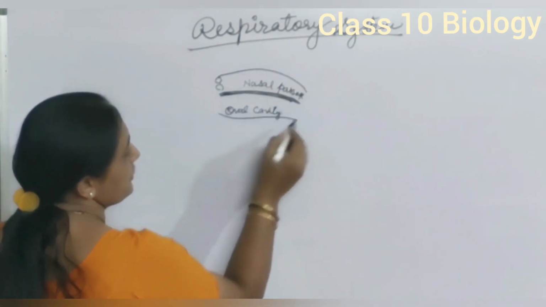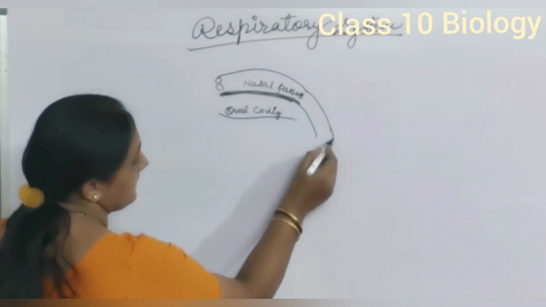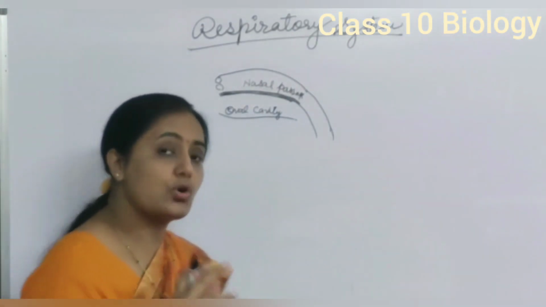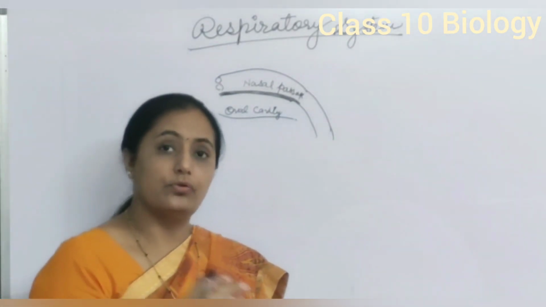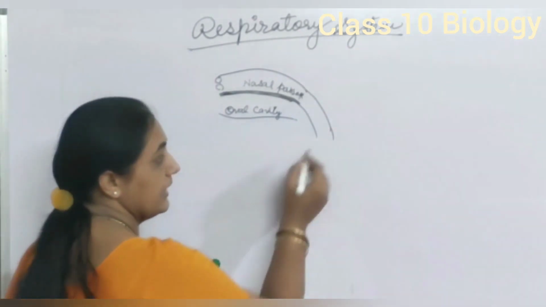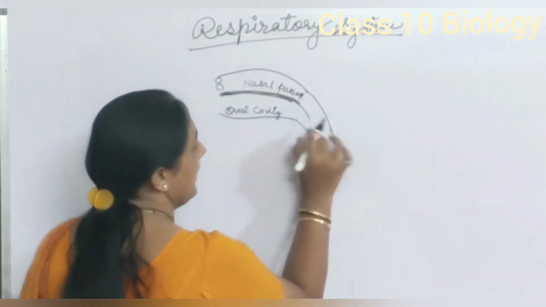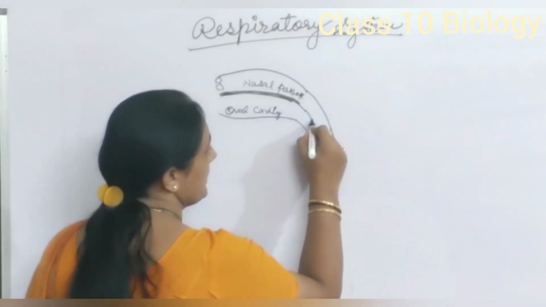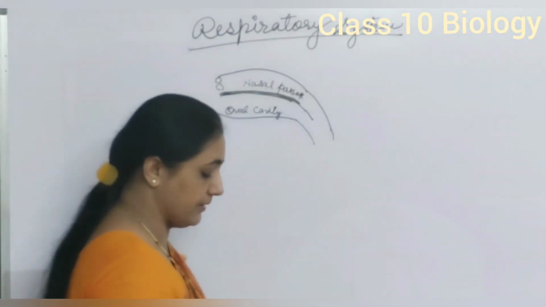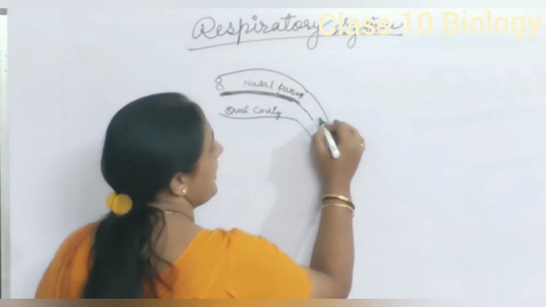Now this nasal passage opens in pharynx. We have studied about pharynx in digestive system also. Pharynx is a common area for opening of oral cavity as well as for nasal passage. Suppose this is the region of pharynx, and from here it opens in nasal passage. This opening of pharynx in nasal region is called the nasopharynx.